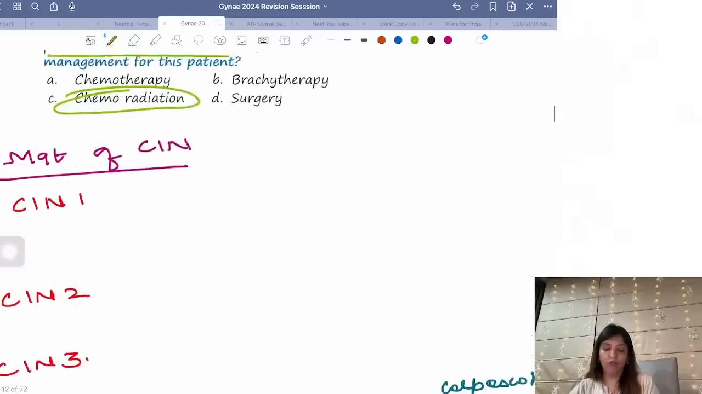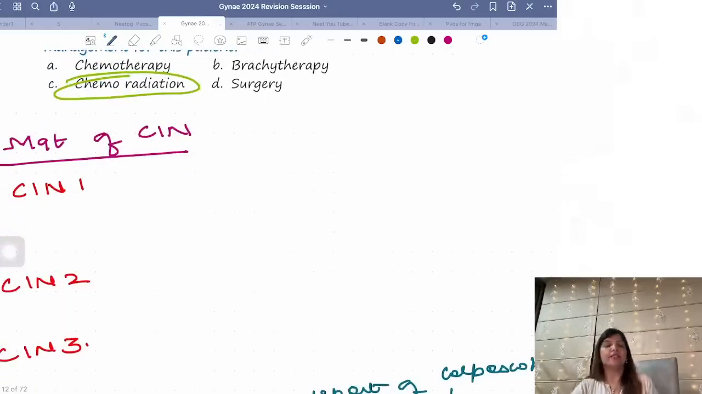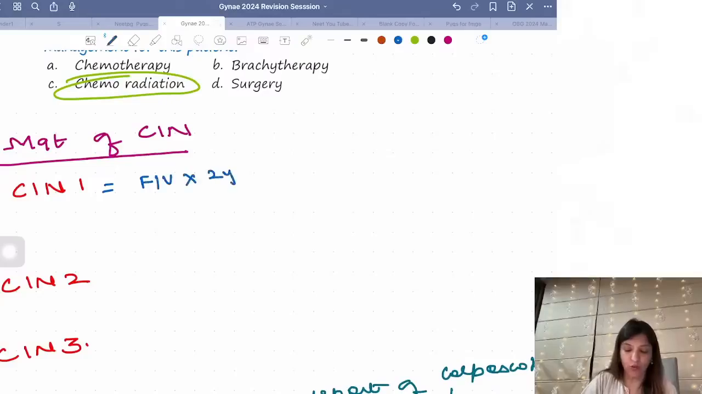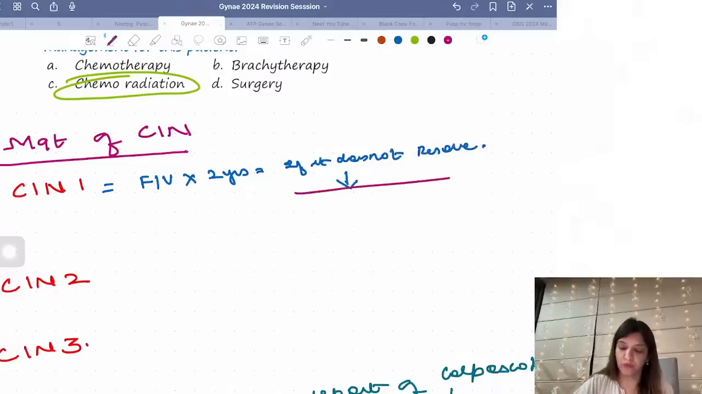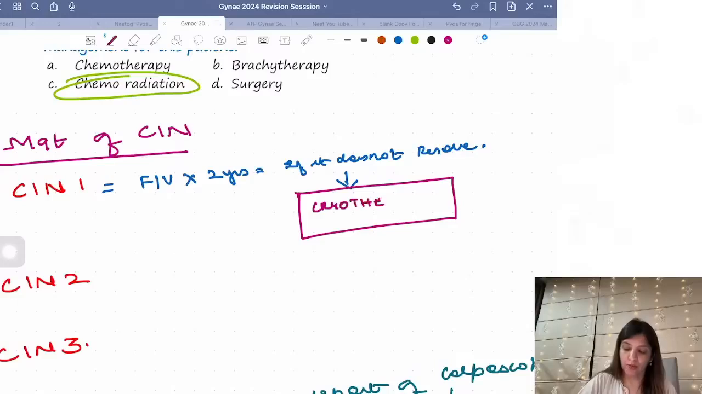Right? How do you manage CIN? CIN1, how do you manage? CIN1 has to be followed up for 2 years. If it does not resolve after 2 years, I am going to do cryotherapy. Cryotherapy. Right?